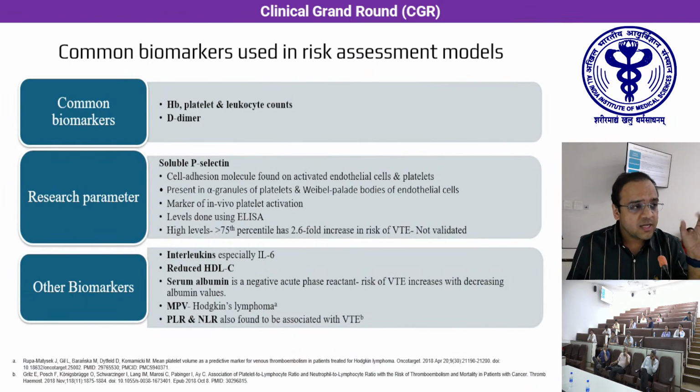The common biomarkers that you have already seen in all these risk scorings are hemoglobin, platelet, leukocyte counts, and the D-dimer levels. While the research parameter that we saw in the Vienna modification was soluble p-selectin levels. Although not validated, high levels more than the 75th percentile were found to have an increased risk, almost 2.5-fold increase in the risk of developing VTE. And there are numerous other biomarkers which is not possible to cover in a single go, but includes interleukins, especially IL-6, reduced high-density lipoprotein, then the serum albumin levels, mean platelet volume, as well as the platelet lymphocyte ratio and